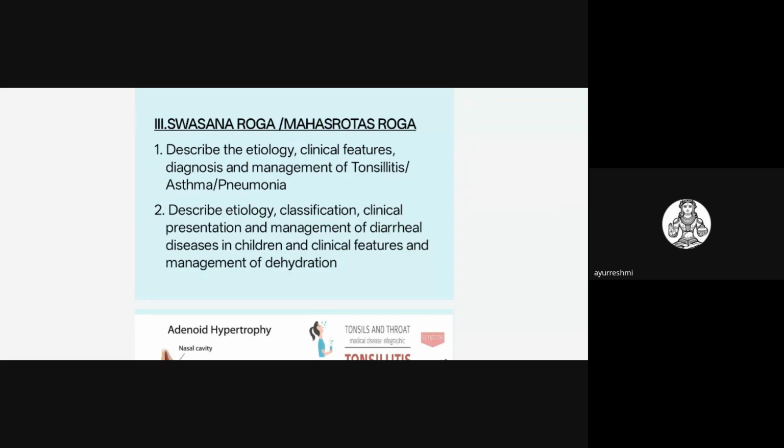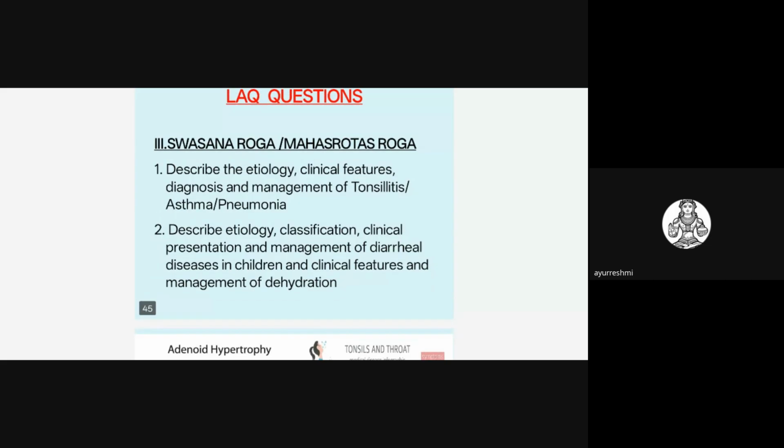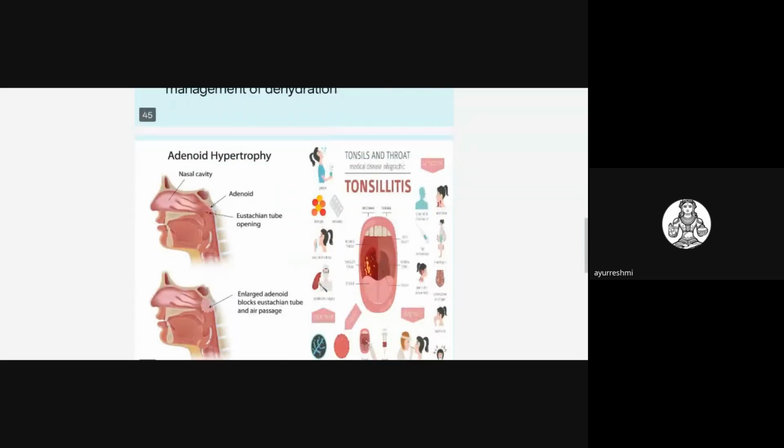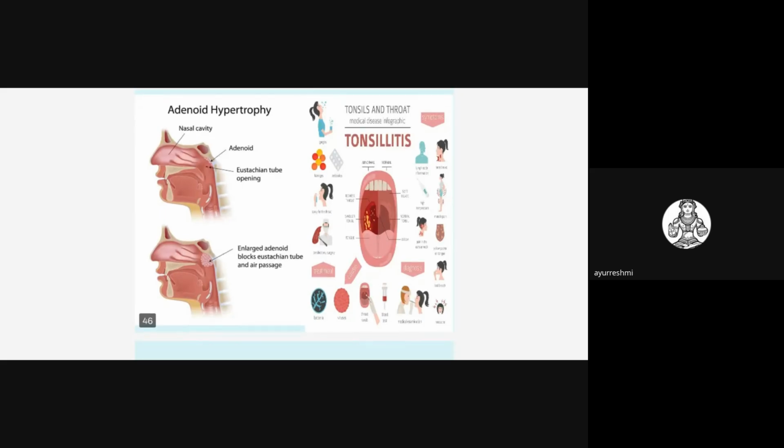So you have to read about asthma, and especially the clinical features of Atisara and its treatment, especially management of dehydration. They will ask these questions. Related to Swasa, adenoid hypertrophy, tonsillitis, and other very common things have been explained under this.